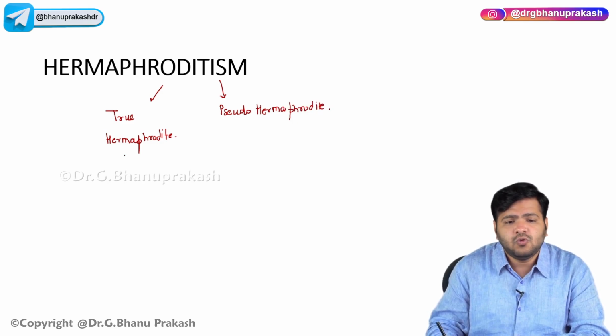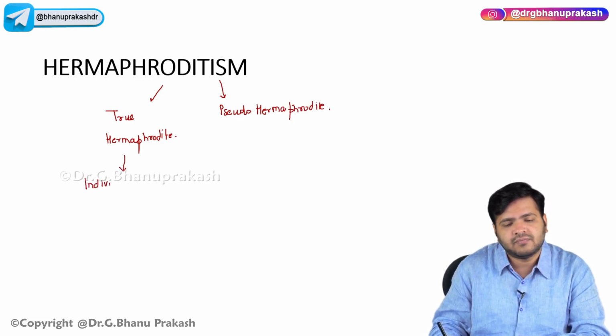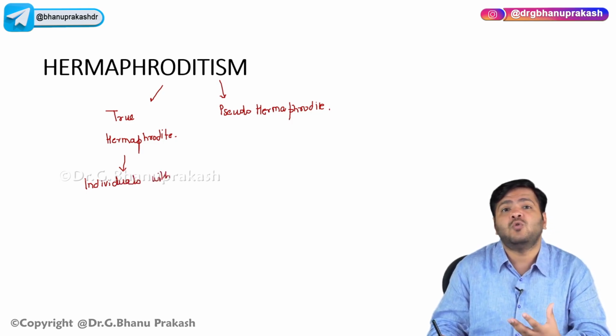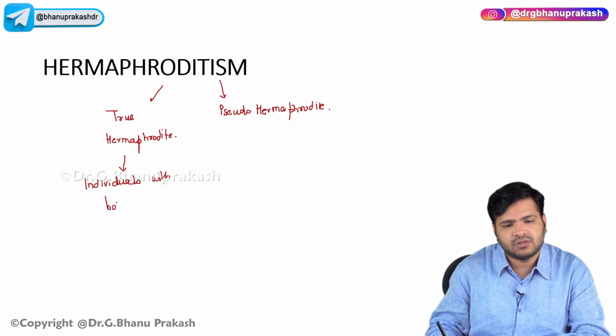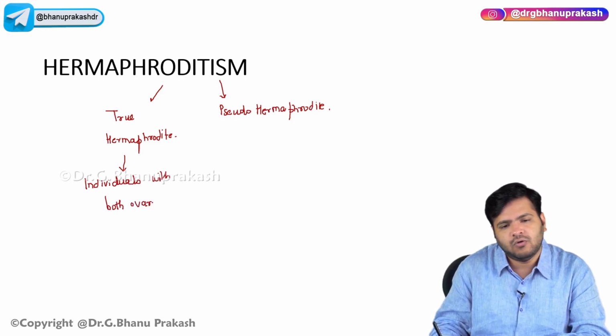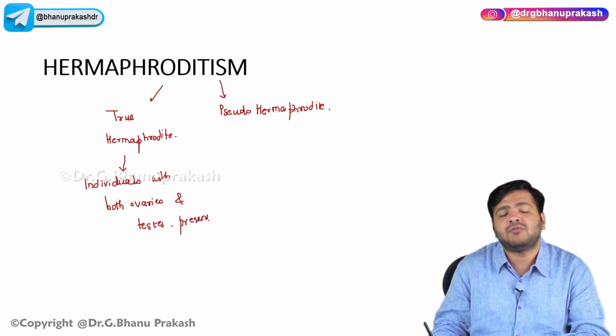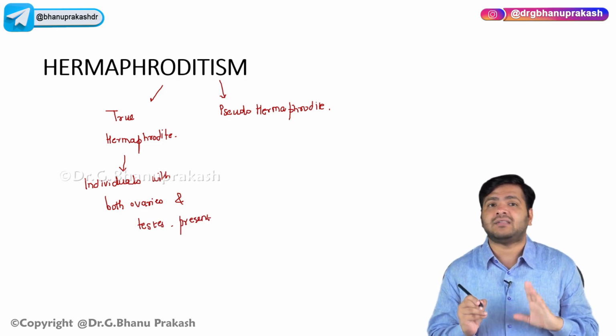True hermaphrodites are individuals with both ovaries and testes present. In the same individual, we will see both ovaries and testes.